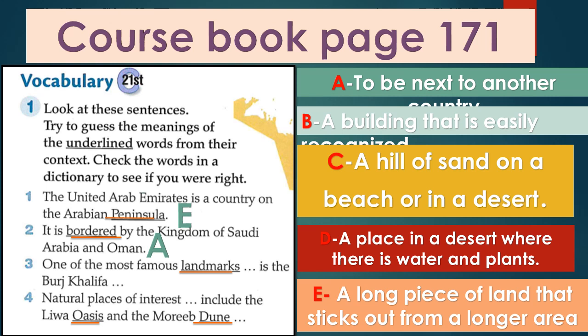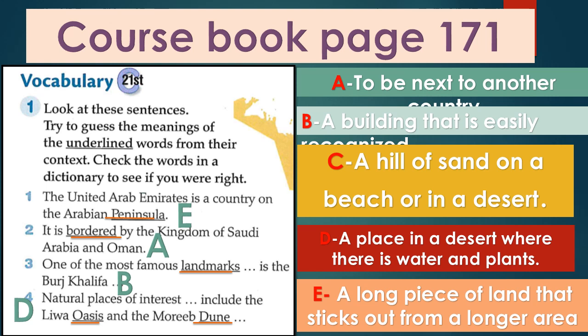3, one of the most famous landmarks, Burj Khalifa. So what is the Burj Khalifa? It is a building that is easily recognized. If I say Burj Khalifa, everyone knows where it is. 4, Liwa Oasis. What's an oasis?